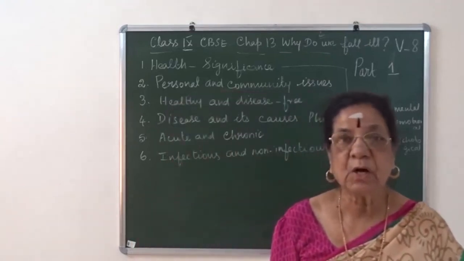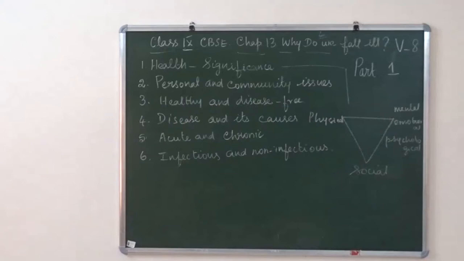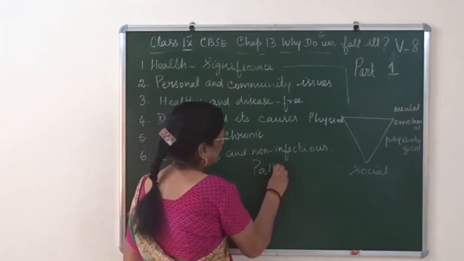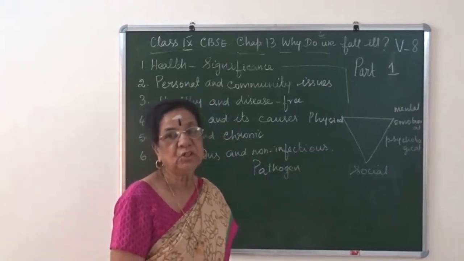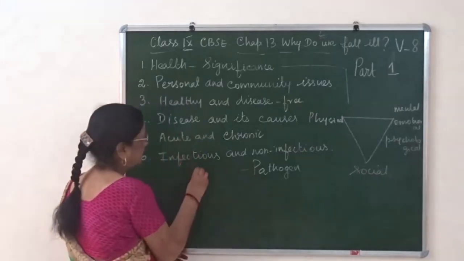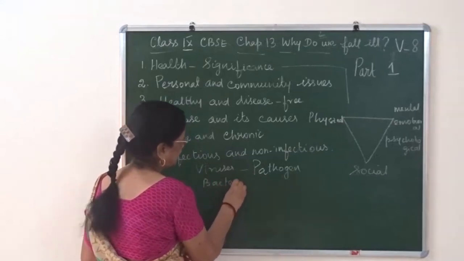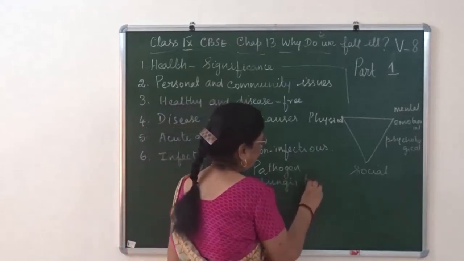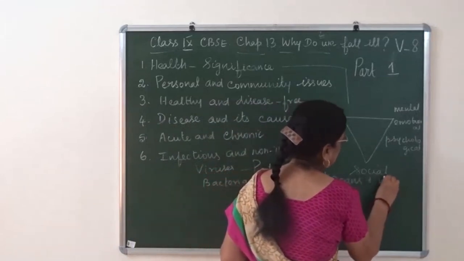Now, how is this disease caused? Diseases are caused by pathogens. We come across the term pathogen: a pathogen or germ causes diseases. And these pathogens are viruses, bacteria, fungi, protozoans, and worms.